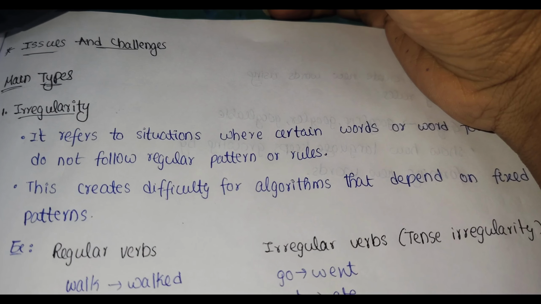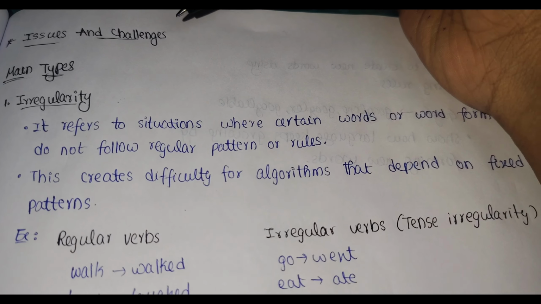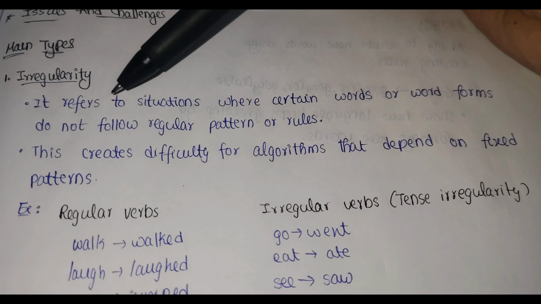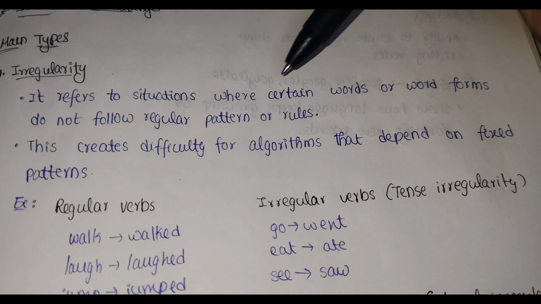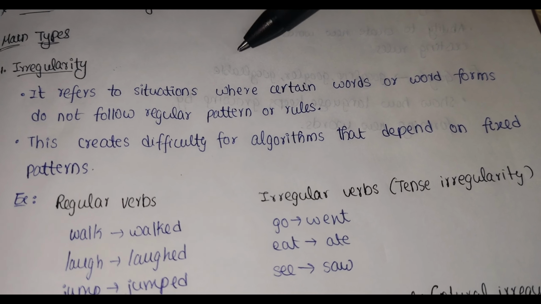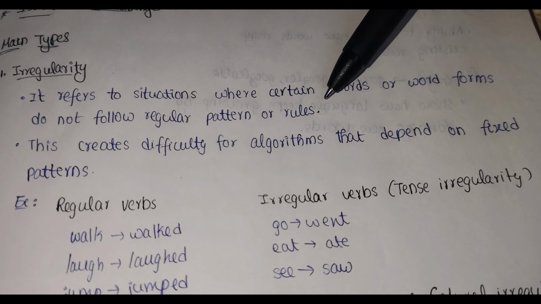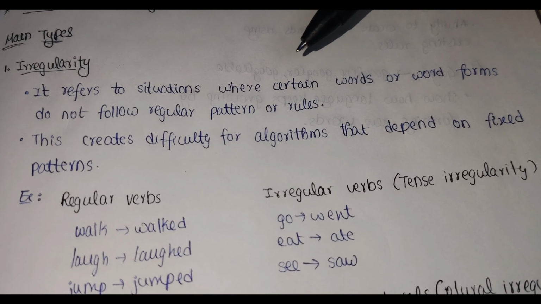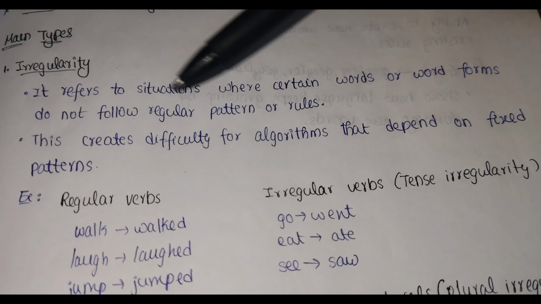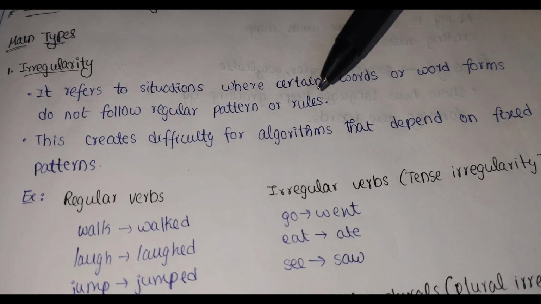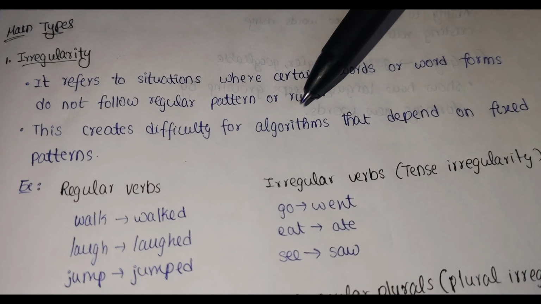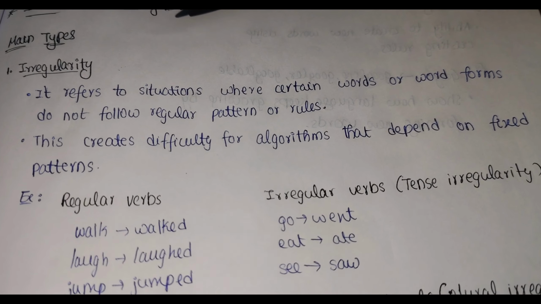So today's topic is issues and challenges of natural language processing. There are three main types. The first one is irregularity. It refers to the situations where certain word or word forms do not follow regular pattern or rules. We call it irregularity because it is not regular, so it is not going to follow regular pattern or rules. So this creates difficulty for algorithms that depend on fixed patterns.